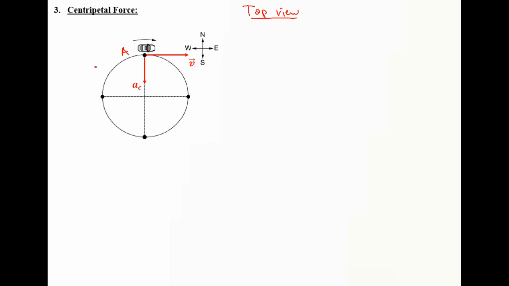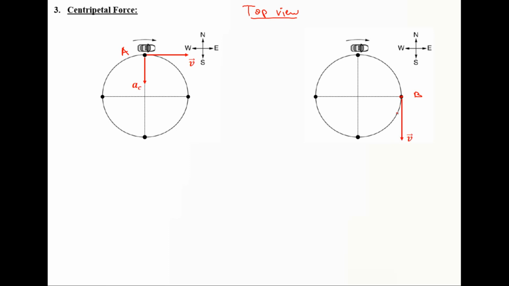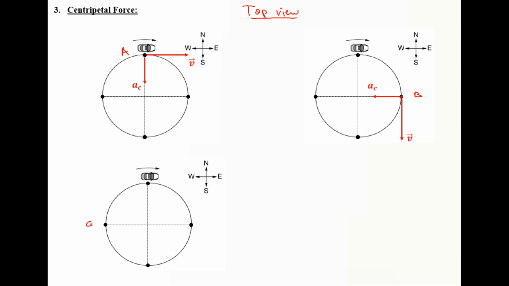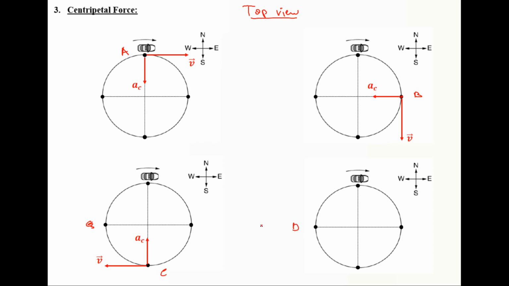I'm not claiming that the car is moving at a constant speed, so I'm not claiming that there is no tangential acceleration. We don't know if the car is speeding up or slowing down. I'm just saying that we have centripetal acceleration due to the circular motion, and in this case it is toward the center. Now at point B, the velocity would be down, tangent to the trajectory, and the centripetal acceleration would be toward the center. Similarly, for point C, velocity would be left, acceleration would be up. For point D, velocity would be up, acceleration would be toward the center.